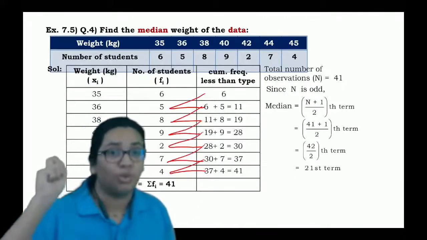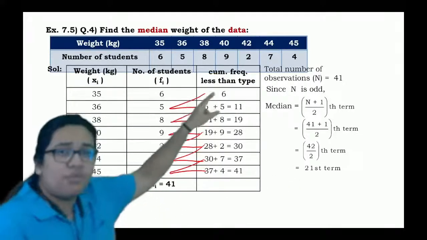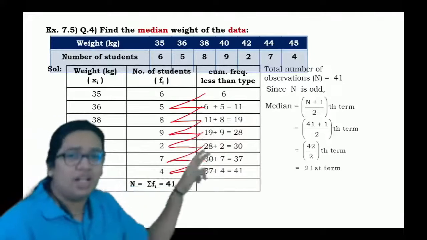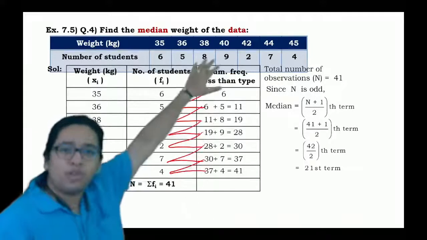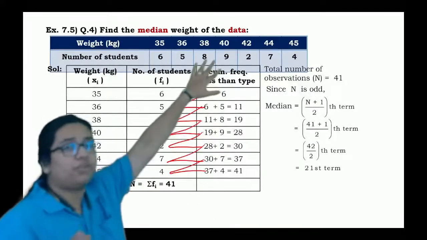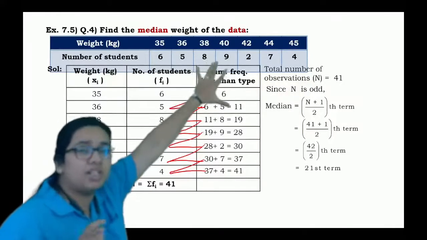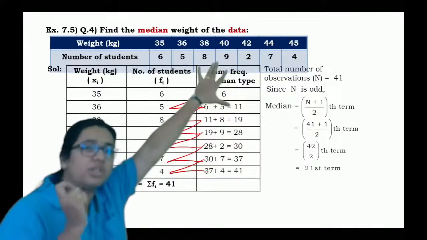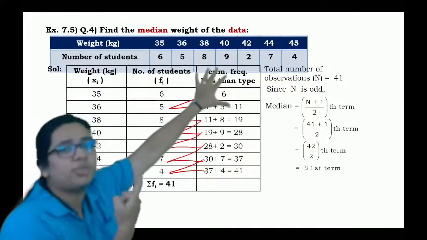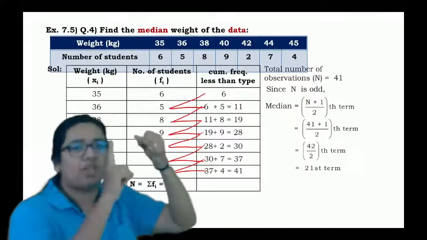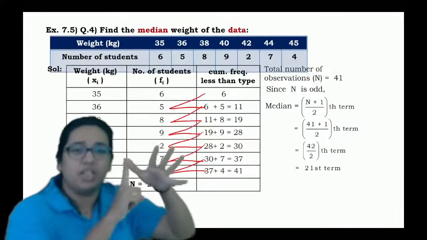It means that now you have to check where that 21 will lie. For the first interval, there are 6 students. For the second interval, there are 11 students, from which 6 are from the first interval. It means that 7, 8, 9, 10, 11.